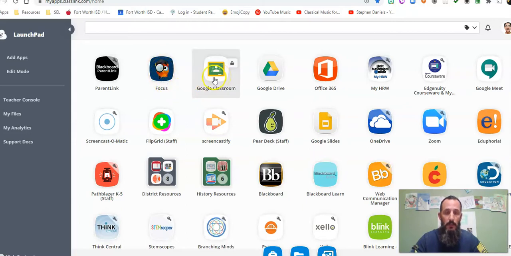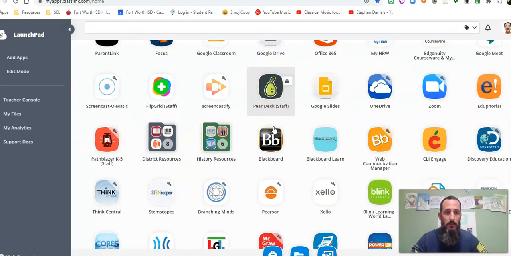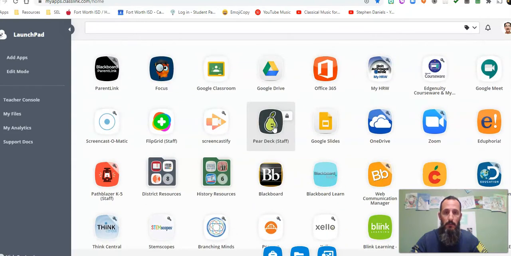Google Classroom, this is where you do all of your work. I recommended you download this to your smartphone if you're able. This right here, Office 365, is where you access your student email account. And as soon as I find it, right here, sorry, right next door, My HRW.